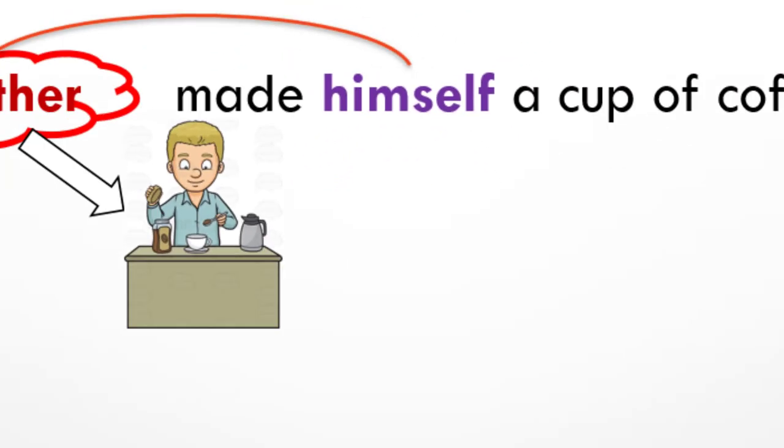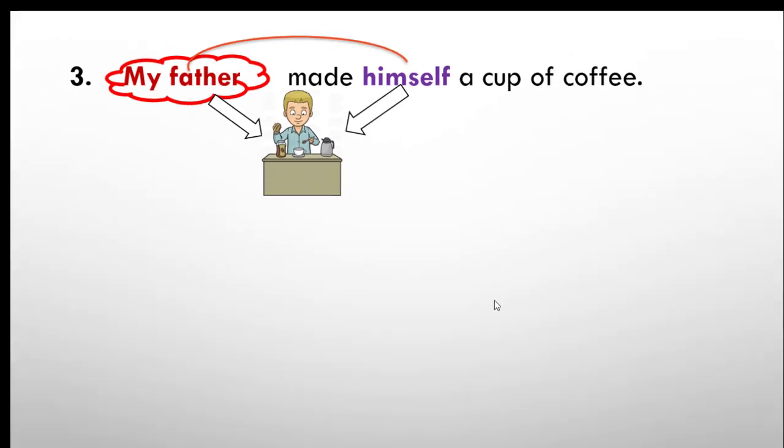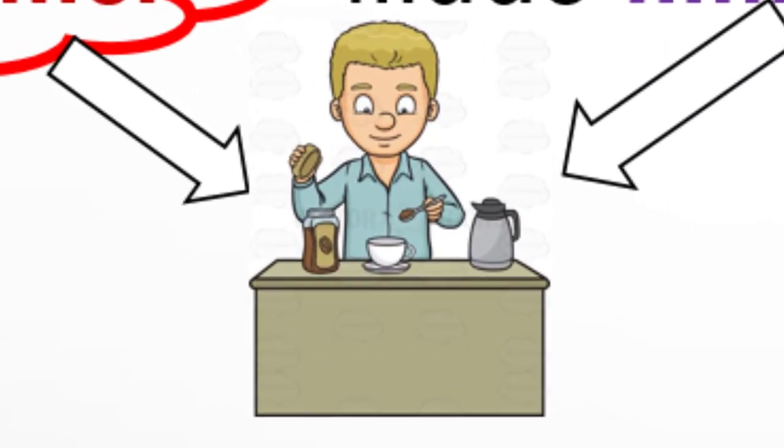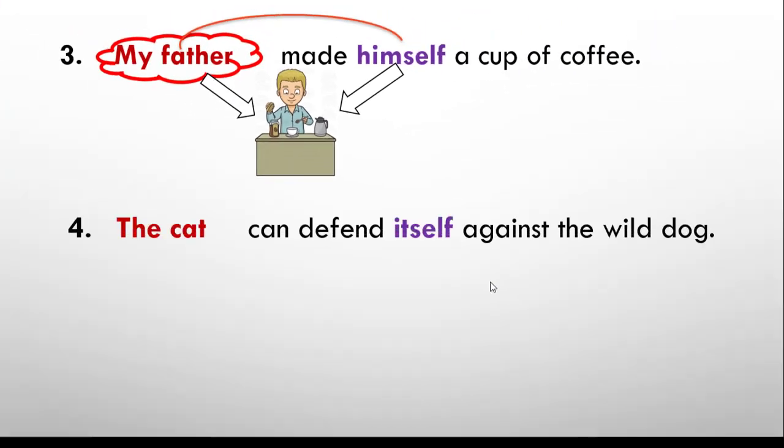Again, here we have the subject my father, and himself is the object. So we are talking here again about the same person, which is father, who made himself a cup of coffee, which means he stood up and went to the kitchen and used the things that are in front of him to make coffee for himself.